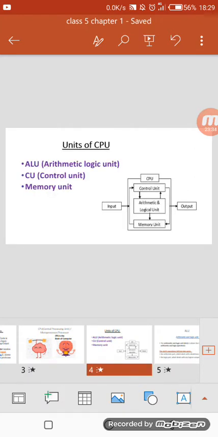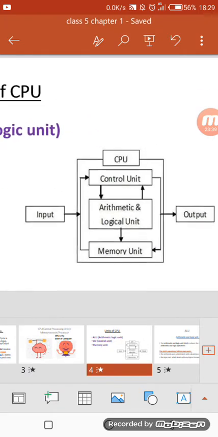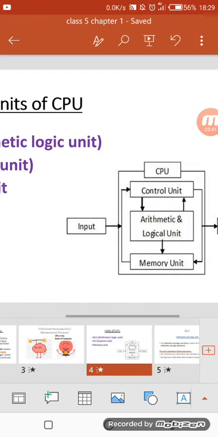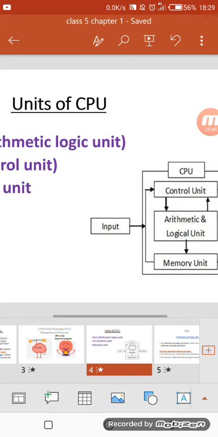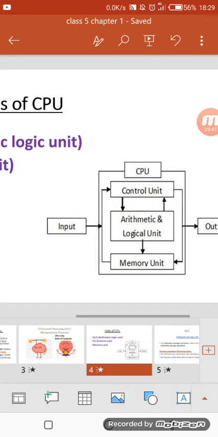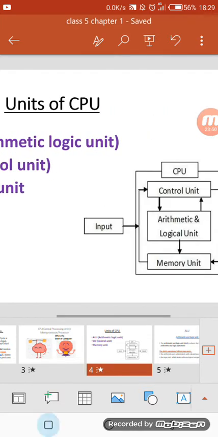After that we studied about units of CPU. We have 3 units given in our books or in this presentation. First one is control unit, next one is arithmetic logical unit, and last one is memory unit.